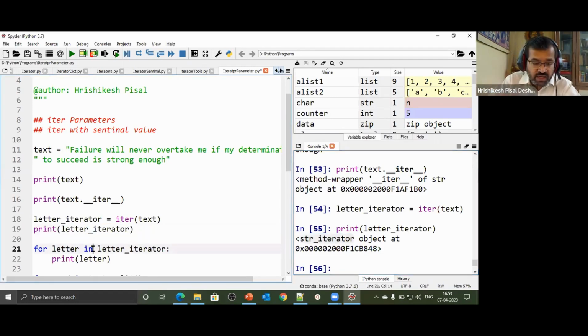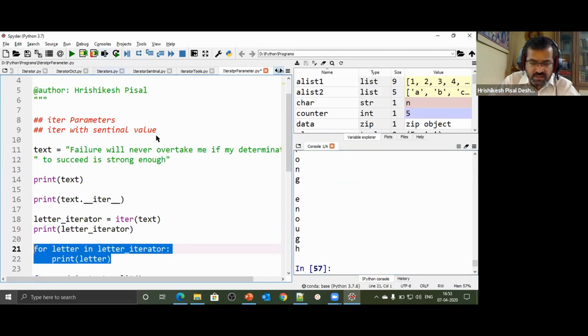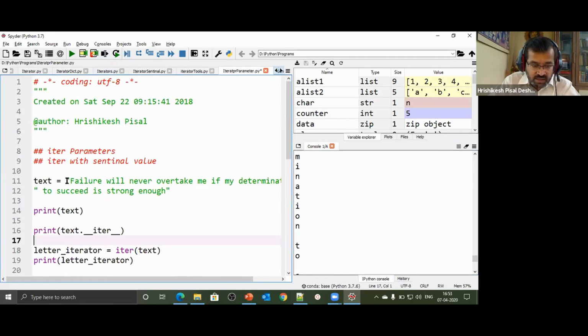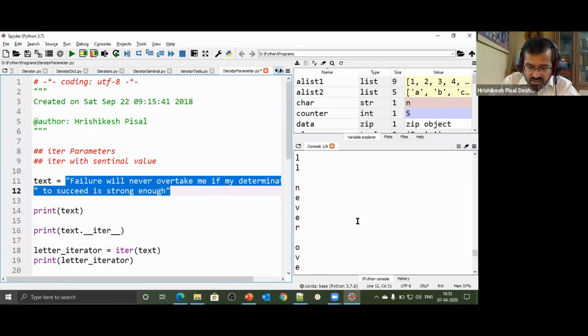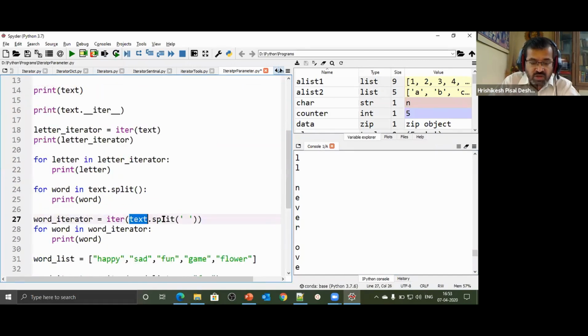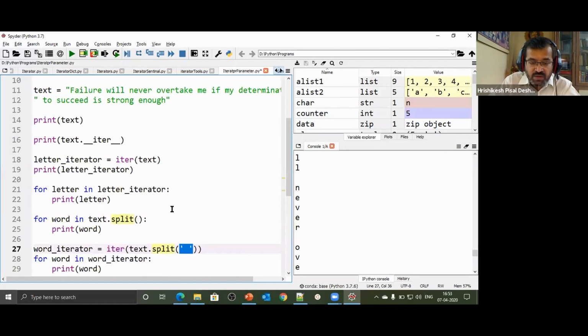So I say for later in later_iterator, and I say print letters. I got all the letters which are there, one after another. Okay, that was good, but I wanted to have words instead of letters. Letters are often difficult for me. I wanted to take different words. So what do I say? I say text dot split. When I split, I'm splitting at space. Remember that method called split.